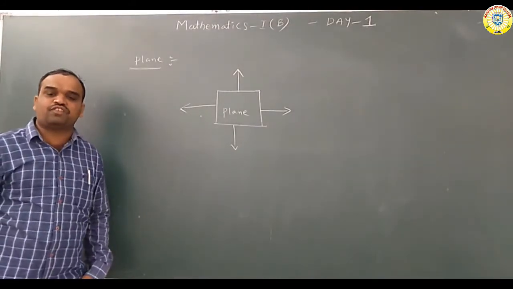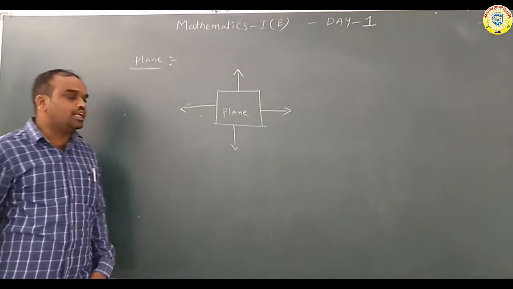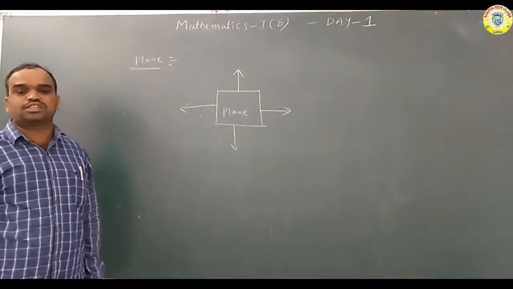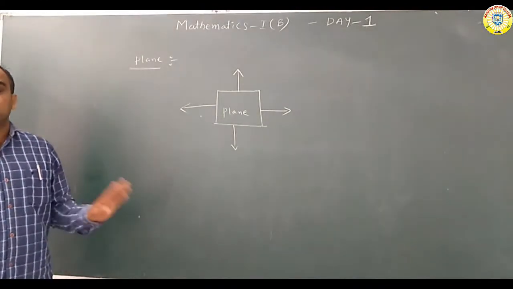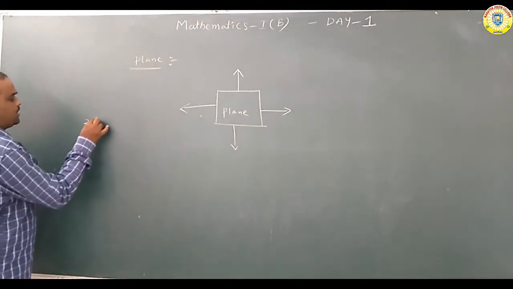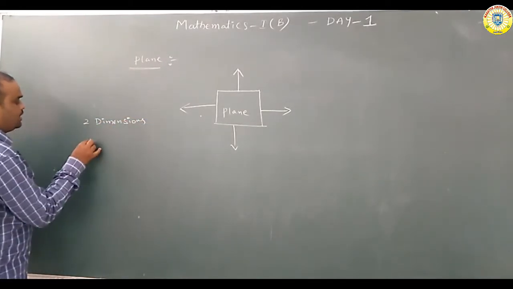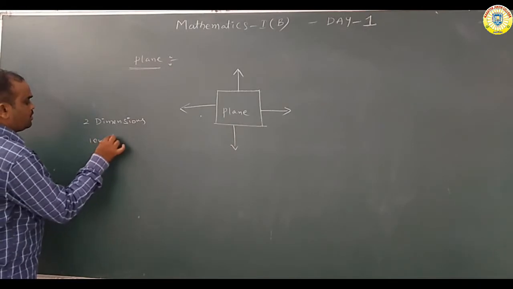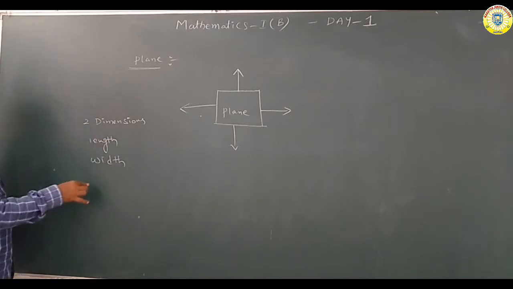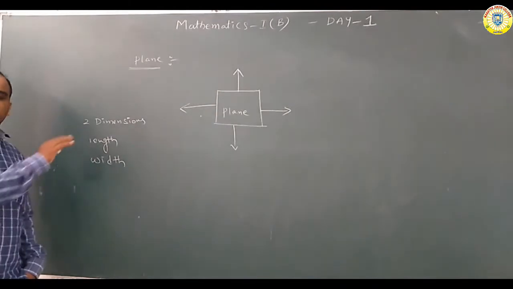Plane is a flat surface with no thickness. It extends in all directions. That is called the plane. So plane has two dimensions. What are the two dimensions? Length and width. Plane has two dimensions. What are the two dimensions? Length and width. These are the dimensions of which one, sir? Plane. Understand? Plane has two dimensions, that is length and width.